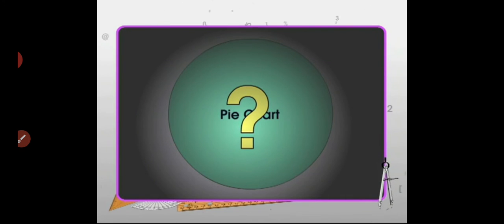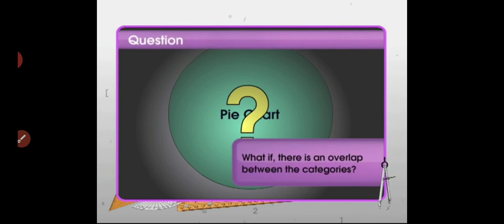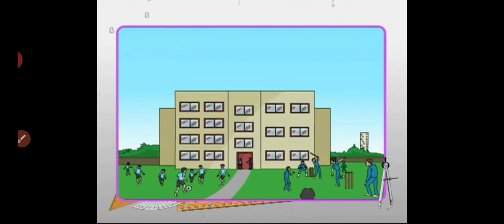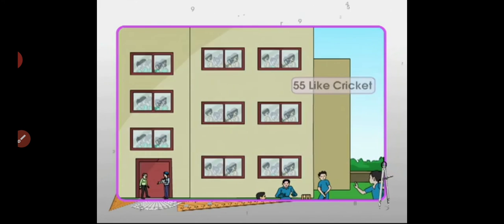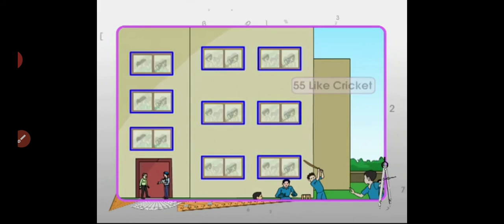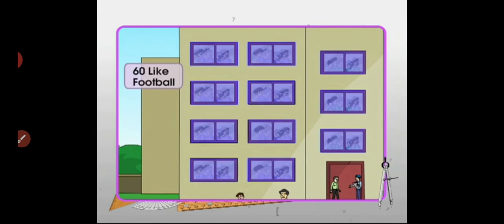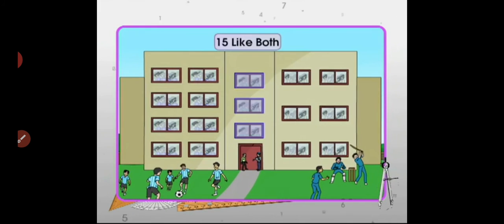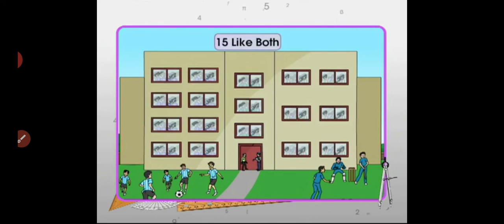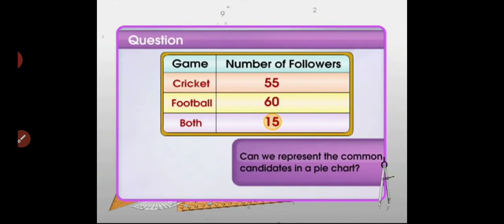Let's challenge our brains. What if there is an overlap between the categories which we need to represent through a pie chart? Consider this scenario. In a society of 100 people, 55 like cricket, 60 like football, and 15 like both. Now the challenge is, can we represent the common candidates in a pie chart?